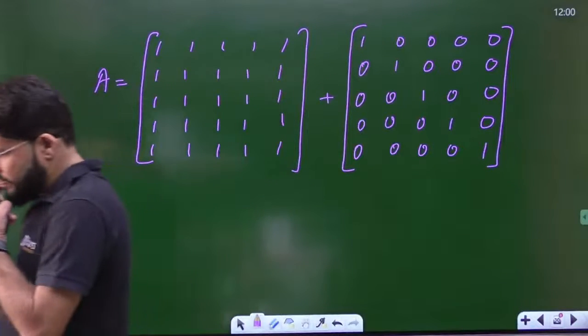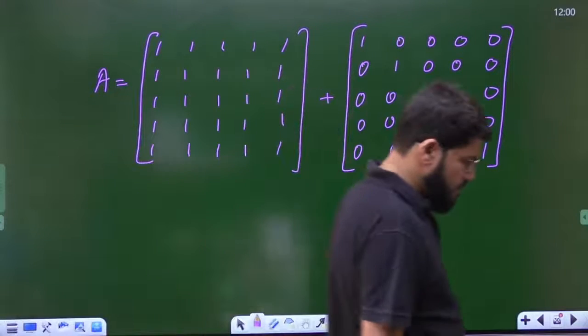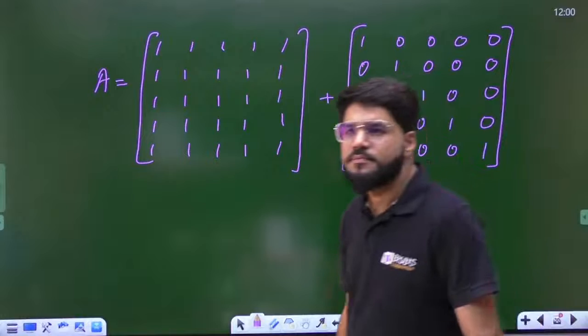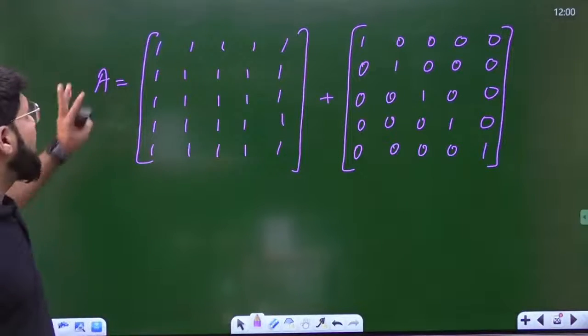Correct? Now you can add and then you get the matrix A.